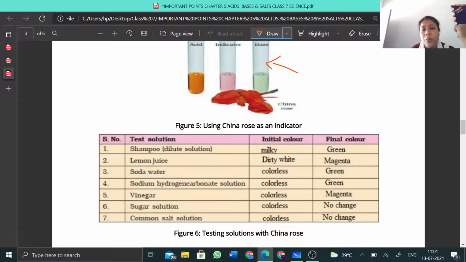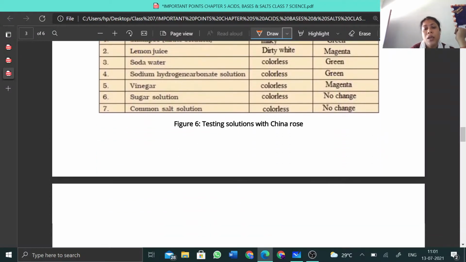Soda water, sodium hydroxide, sodium hydrogen carbonate, they all change to green on adding China rose indicator. So they prove that these solutions are basic in nature. Vinegar, you know it's an acid, so it will just show magenta color. Sugar and common salt, you know they are neutral, so they will not show any color change.